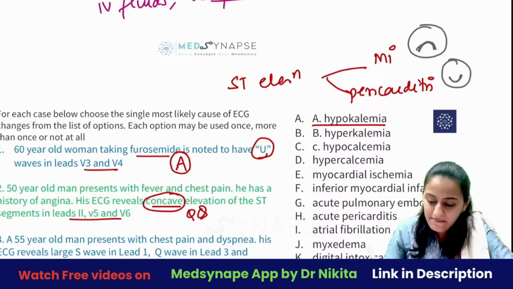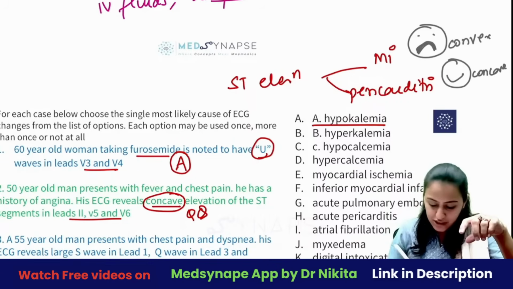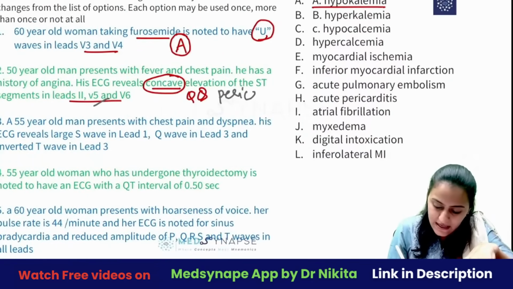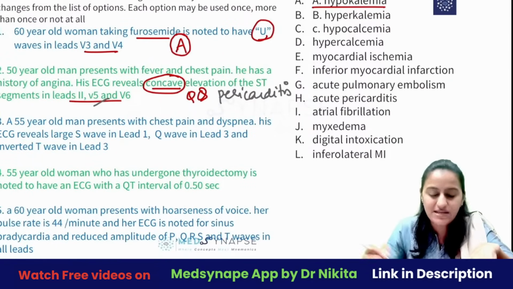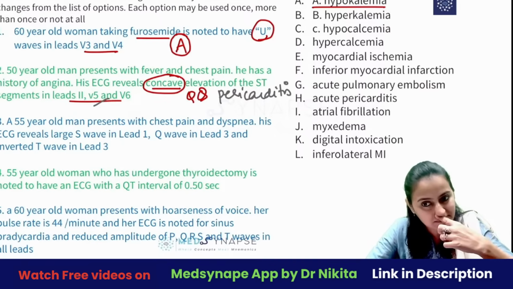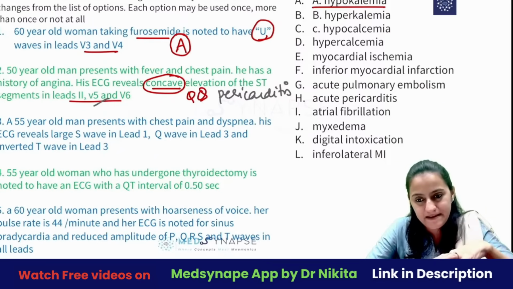So remember that MI sad face हम कैसे बनाते हैं? ऐसे बनाते हैं. It is convex elevation. Pericarditis कैसा है? Better event है. It's a smiling one. It's a concave elevation. So concave elevation, not confining to any territory. This is going to be pericarditis. Okay, this is not MI. This is pericarditis. Is this clear with everyone? ठीक है? Yes.